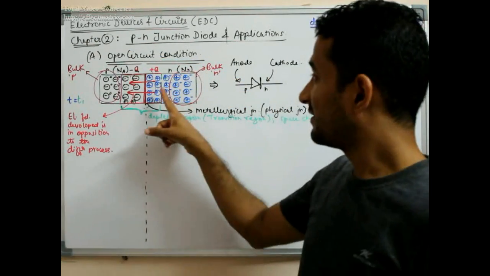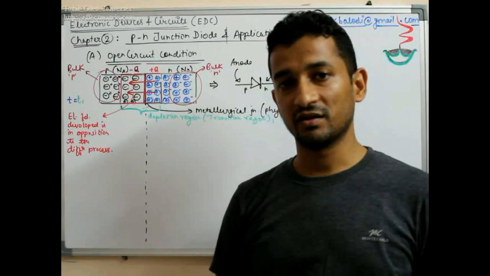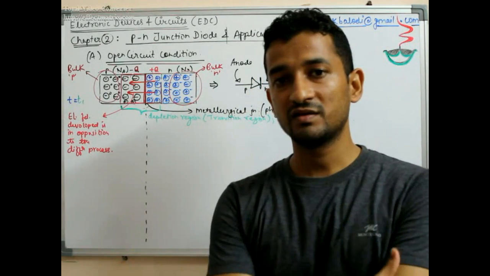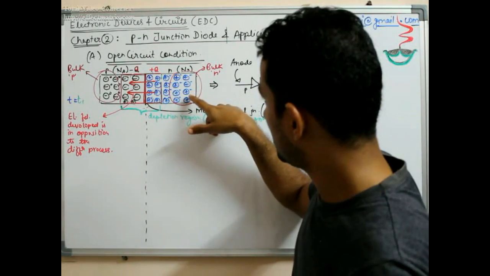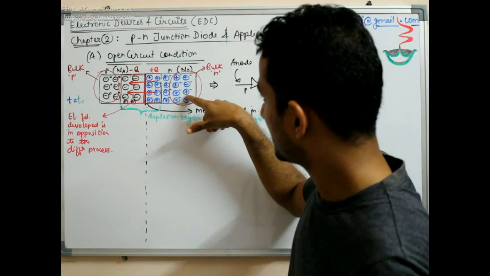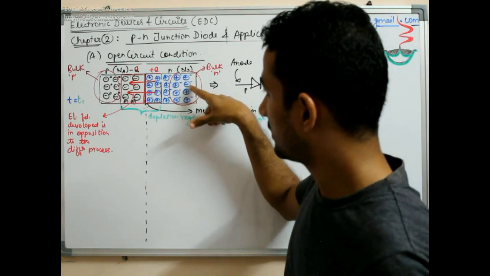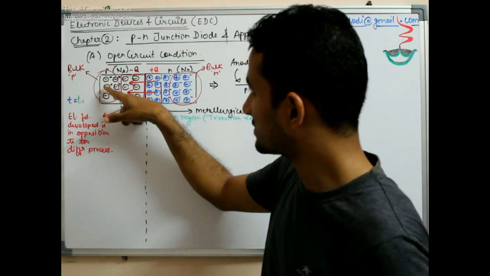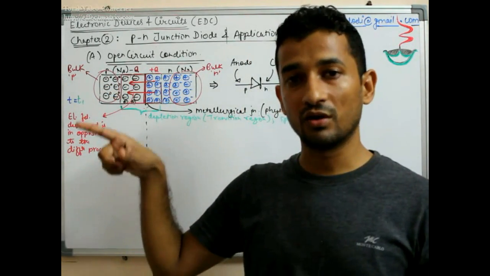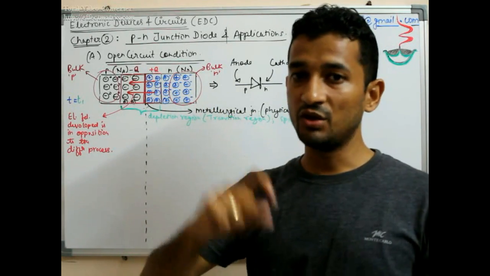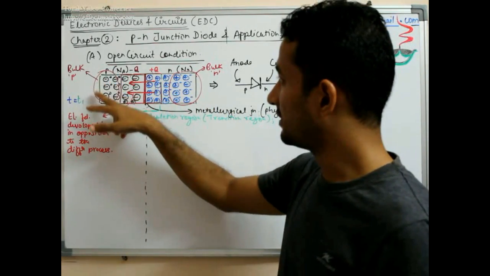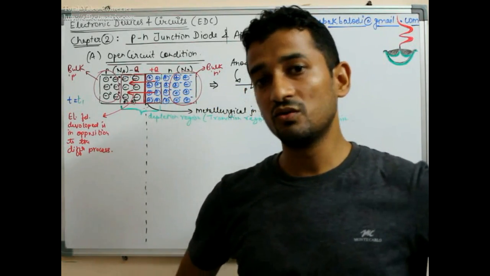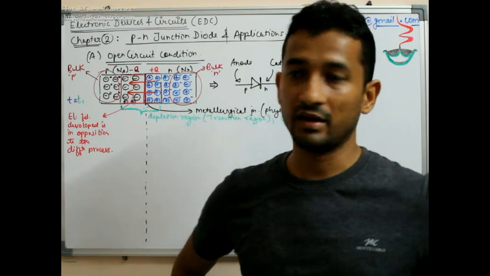So the electric field can never come out of the depletion region, because in the bulk region there is still a scenario which makes the material neutral. Because if you see any pair of fixed ion and free carrier, in totality it is a neutral atom. Similarly, on this side, a fixed ion with its contributed hole is a neutral atom. So the bulk region, the remaining region other than depletion, is basically neutral in totality.